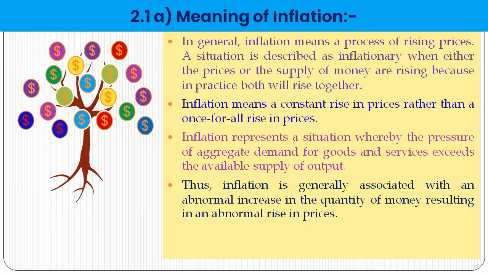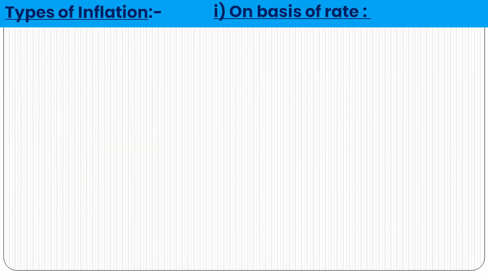Thus inflation is generally associated with an abnormal increase in the quantity of money, resulting in an abnormal rise in prices. Generally a rising price is not a problem, but an abnormal increase and continuous rise in the price of goods is called an inflation situation. We discuss here some types of inflation, particularly on the basis of the rate. There are different types of inflation, like peaceful inflation, war period inflation, and deficit induced inflation, but we discuss only some of the important types here.